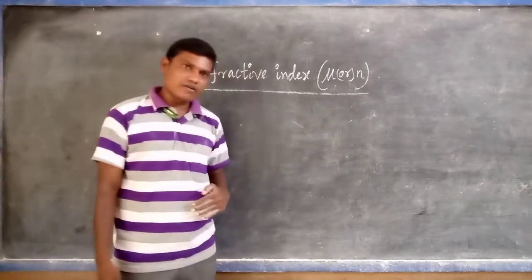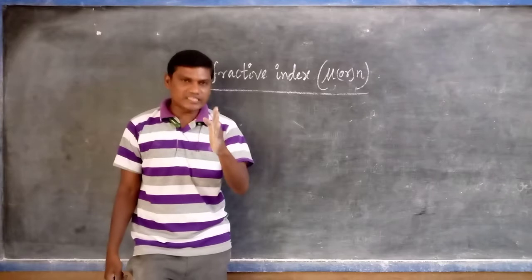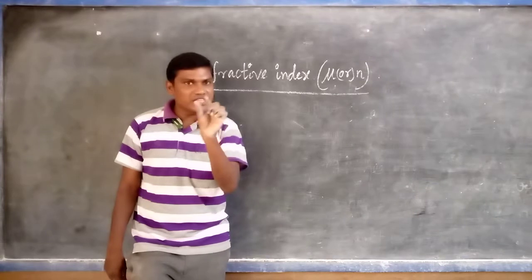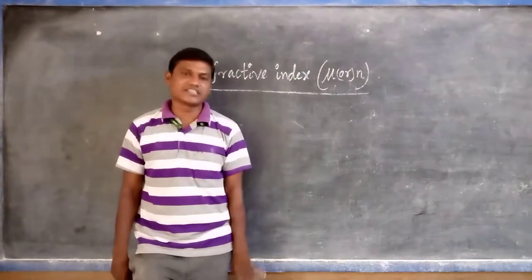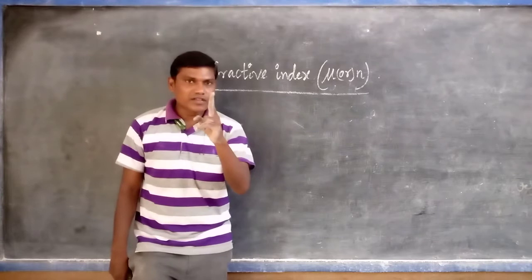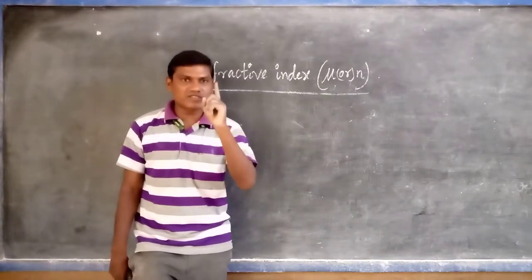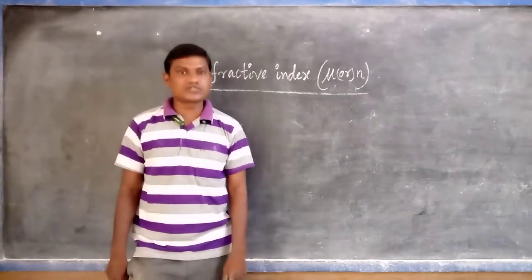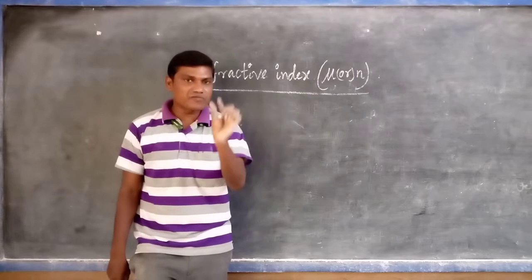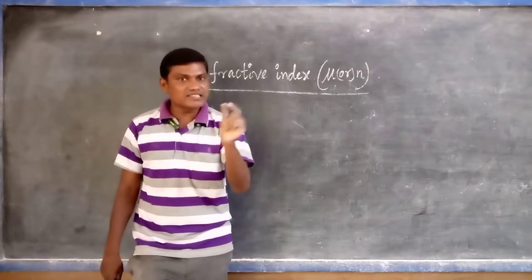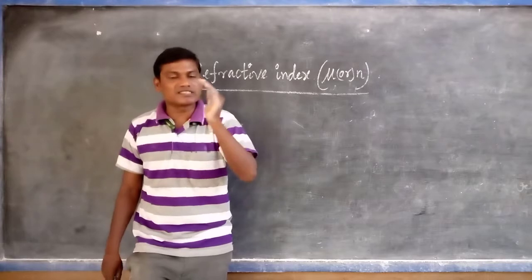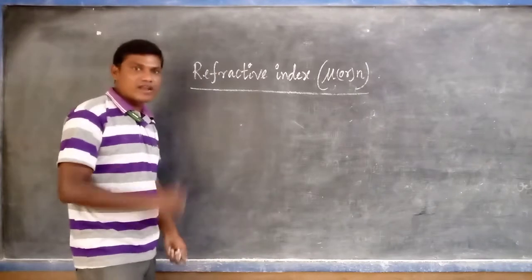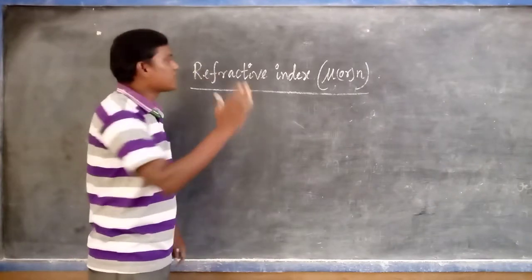In our yesterday video, I clearly explained what refraction is. The main reason during refraction is that the speed of light changes. Why does refraction occur? Because the refractive index of the medium changes, that's why the speed also changes. Due to that only refraction occurs when light travels from one place to another; it is nothing but the light deviating from its path when it travels from rarer to denser or denser to rarer.